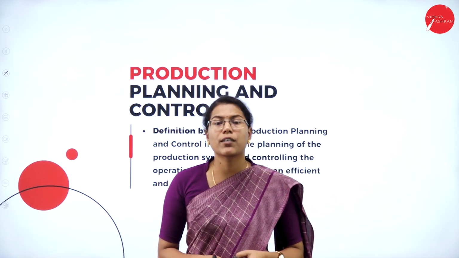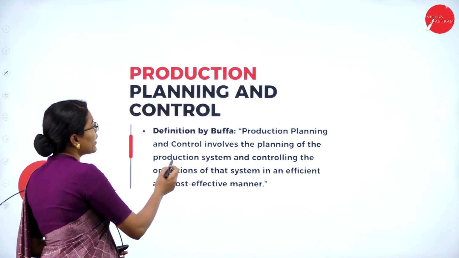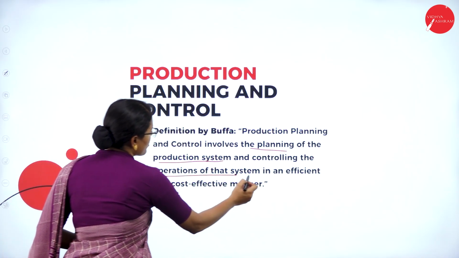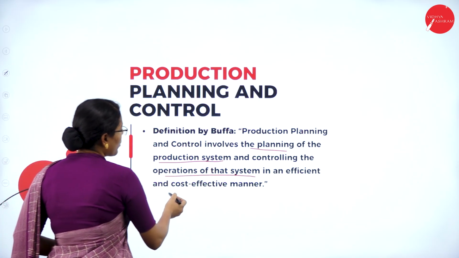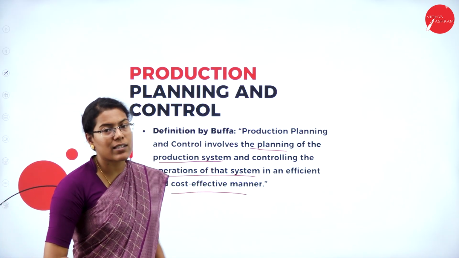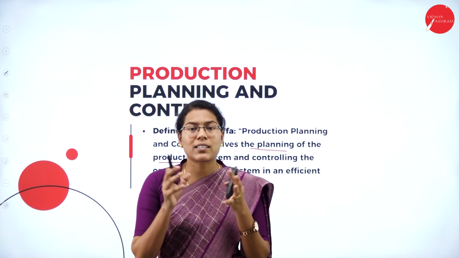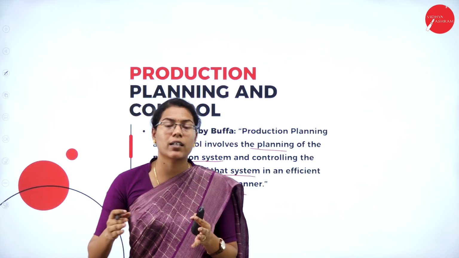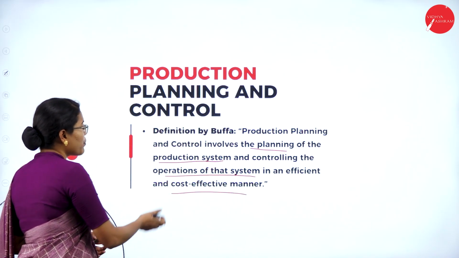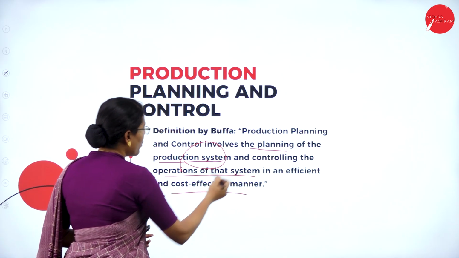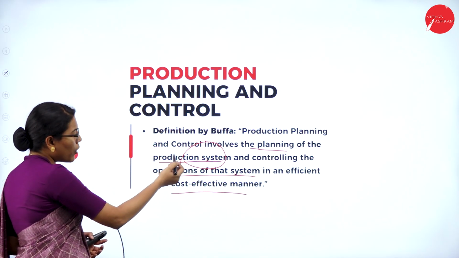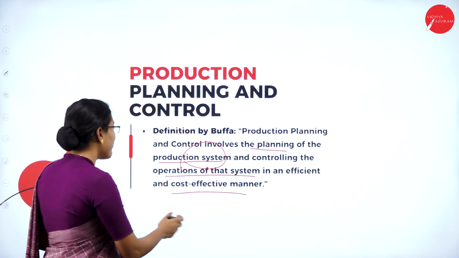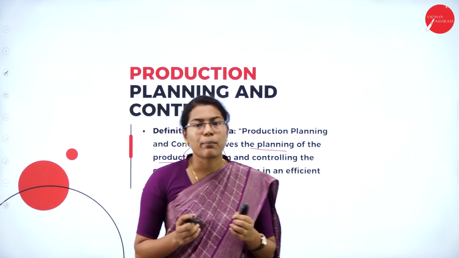So let us see one more definition of production planning and control. As per the definition given by Buffon, he says production planning and control involves planning of the production system and controlling the operations of that system in an efficient and cost-effective manner. So he defines production as a system which involves the conversion process where the raw materials are converted into finished goods. So he says production is a system and controlling the operations. So controlling is all about checking whether the operations of that production system are done properly in an efficient as well as cost-effective manner or not.